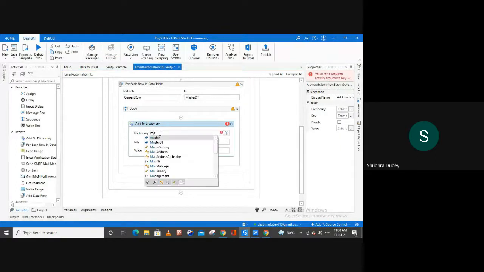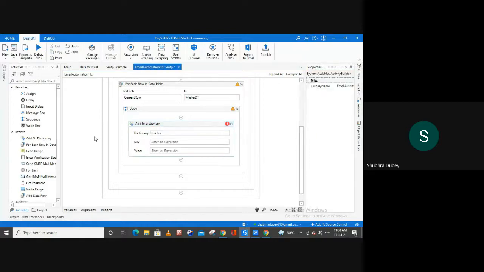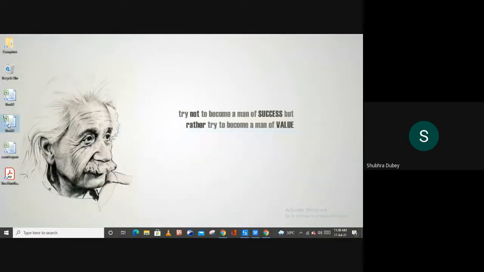So let me mention my variable here, which we have just created to store the dictionary values. And now the next thing we have to fill is the key and the value. In our case, let me show you my file.